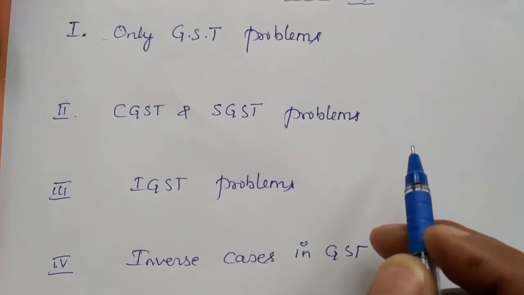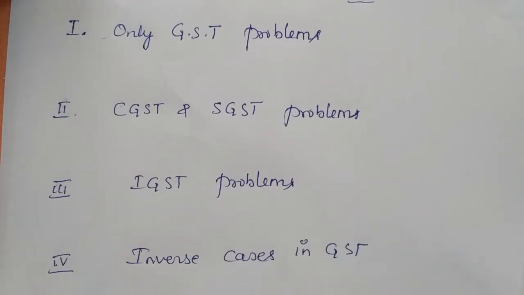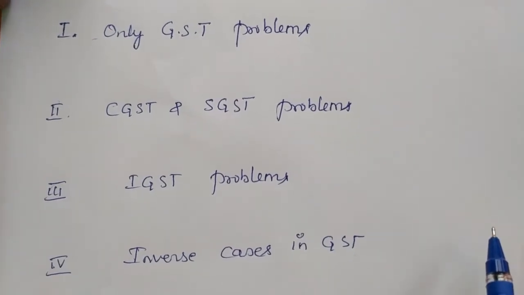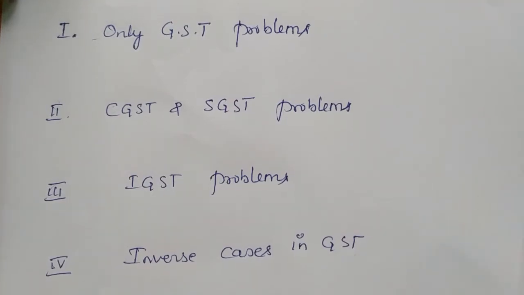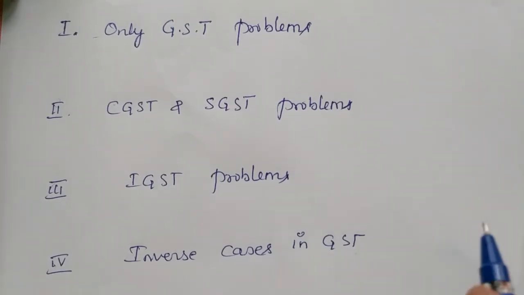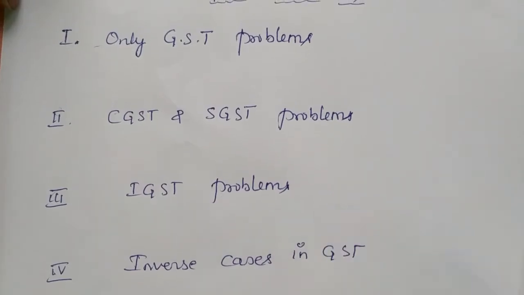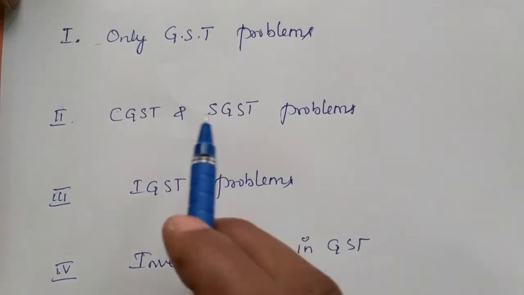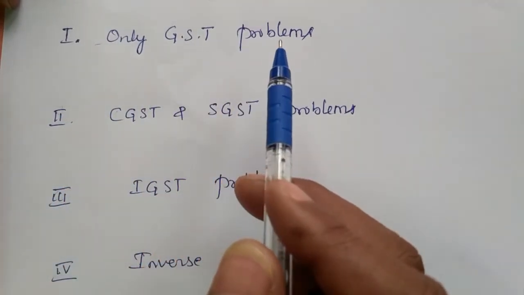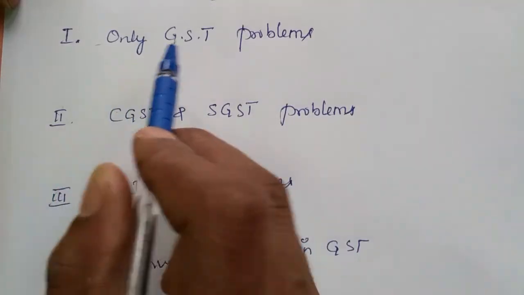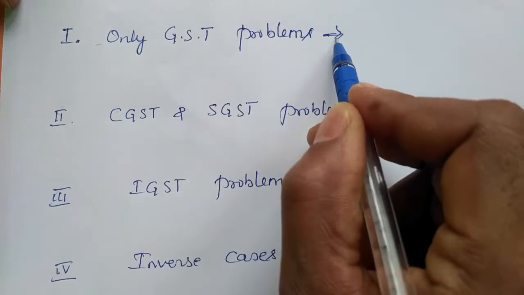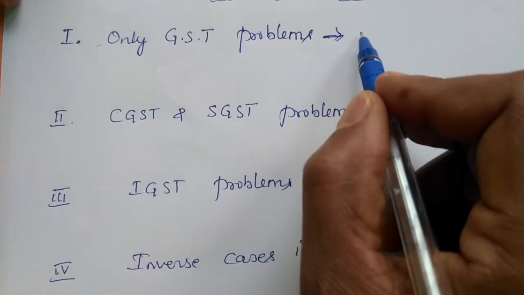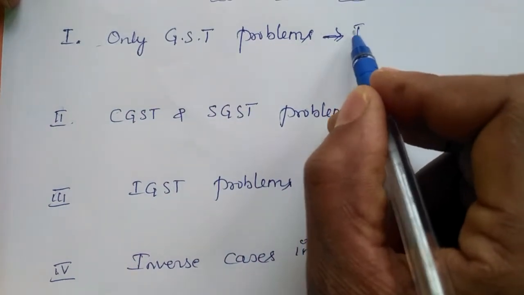So if you study all these four types of problems, you can cover the whole chapter and you can get more problems by working. The first one is only GST type finding problems. In only GST finding problems, they will not give whether it's interstate or intrastate.